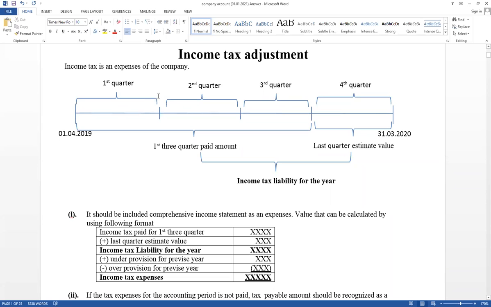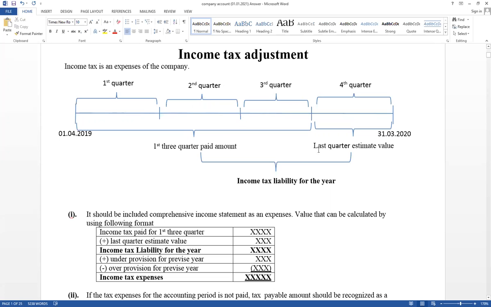Therefore, first quarter income tax is paid in the second quarter. Second quarter income tax is paid in the third quarter. Third quarter income tax is paid in the fourth quarter. But fourth quarter income tax is not paid this financial year. It should be paid next year. But we have to prepare the financial statements as at 31st March 20. Therefore, for the last quarter income tax, we don't know the exact value. We have to estimate. Only 3 quarters have been paid for this year. Income tax paid only 3 quarters for this financial year: first quarter, second quarter, third quarter. But the last quarter is not paid. The accrual concept you have to apply.